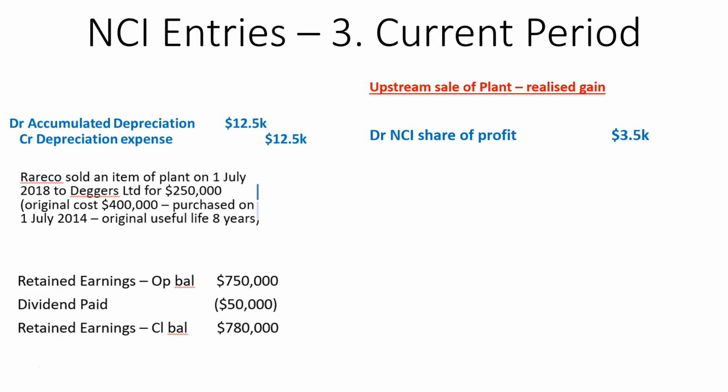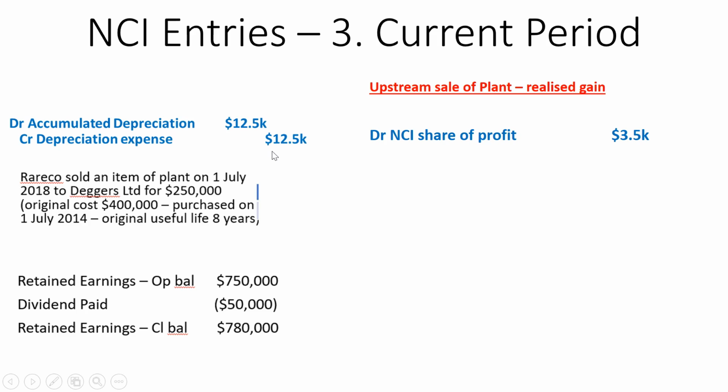So from the group's perspective, we will want to depreciate it using the original carrying amount, which was $200,000. So we'll depreciate it at $50,000 a year. But when we sold it, we recognized it at $250,000. The remaining useful life is still 4 years, so we will depreciate at $62,500. And so every year we need to make this depreciation adjustment, which reduces our depreciation expense by $12,500 every year.